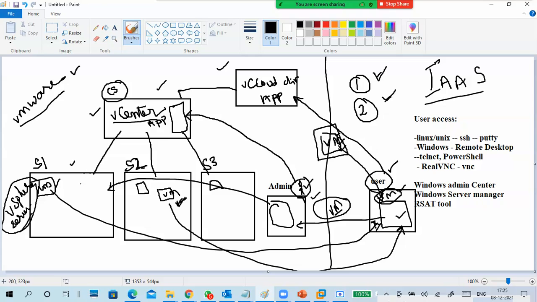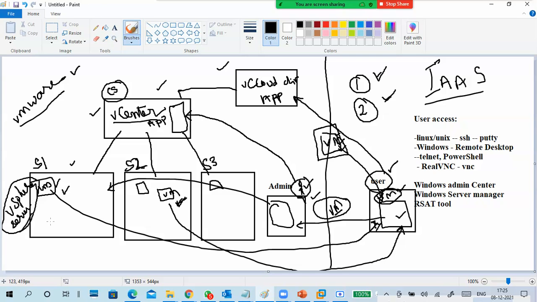All remaining are administrator portals only. They are not doing anything. They are just giving an interface only. I never said vCenter will run the virtual machine. I didn't say that, right? It's an admin portal only. That's just for an application only. This is also an application. Of course, it is a server, but still it is an application. But actually, who is running the virtual machines? Who is able to run the virtual machines?